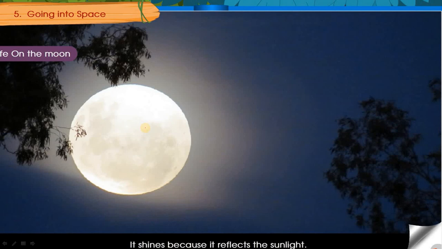So how does the moon shine? Remember from now, the moon doesn't generate its own light. The light coming from the sun falls on the moon, and that light is reflected by the moon on the earth. That's why we see it.